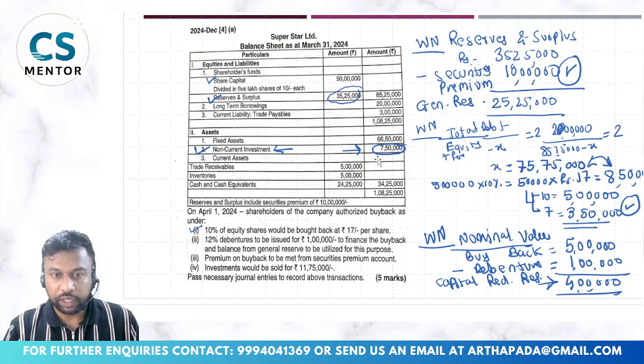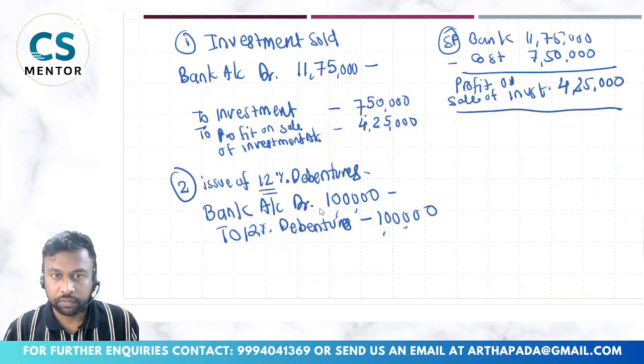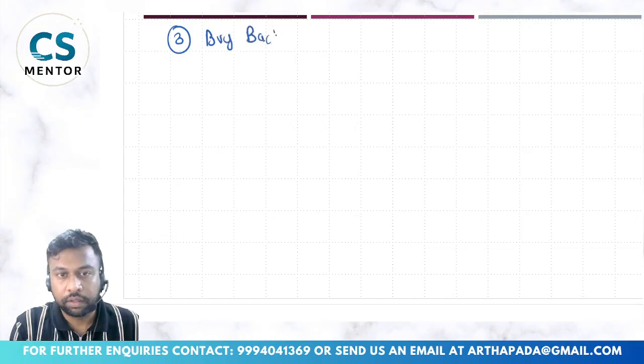Now next is what? These two entries we have done: the 12% debenture and sale of investment. Now we are buying back the shares. So my third entry will be buyback of equity shares.